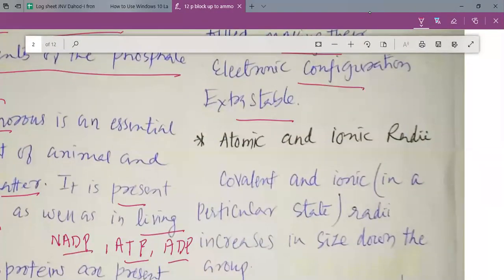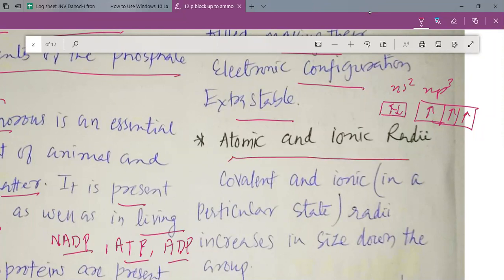If you look at ns2 np3, you will realize that ns is completely filled, but p is half filled. We know that completely filled and half-filled electronic configurations are extra stable, and that is why the electronic configuration of these elements is extra stable.